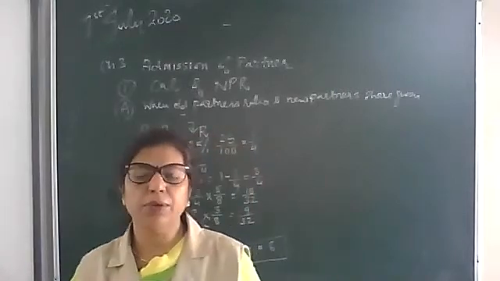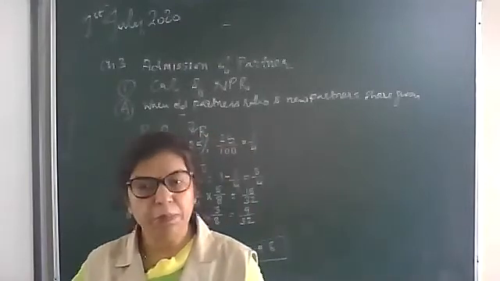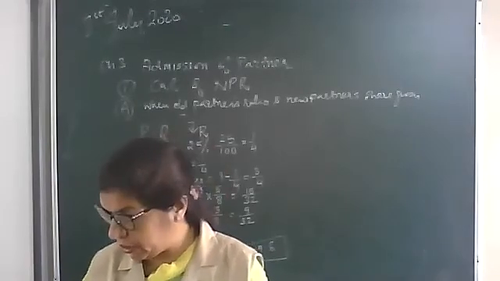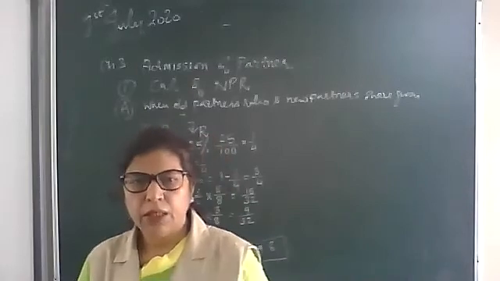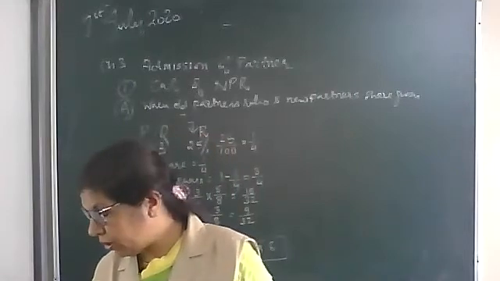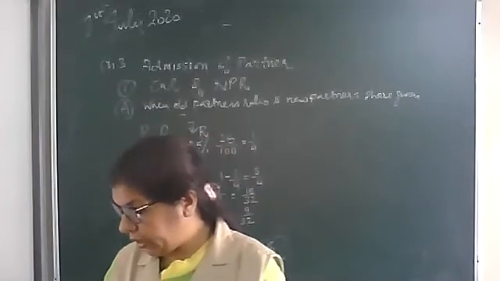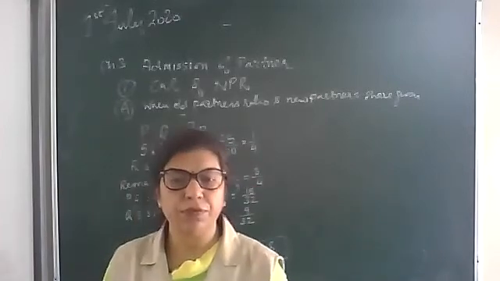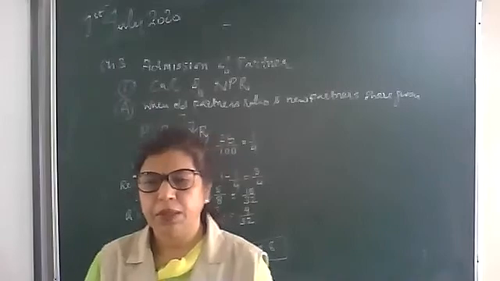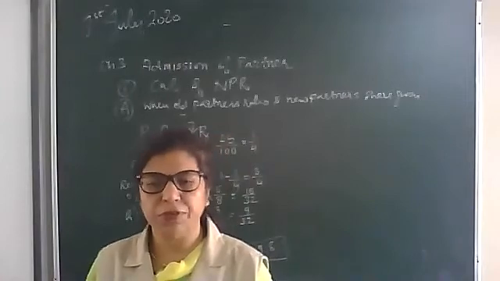In the same way, you can do the NCERT questions, question number 1 and 2, which are given on page number 167. And if you don't have NCERT, I am giving you the questions. Please note down. Question 1: A and B are partners in the ratio of 3:2. They admit C for 1/6 share. Calculate NPR, the new profit ratio.